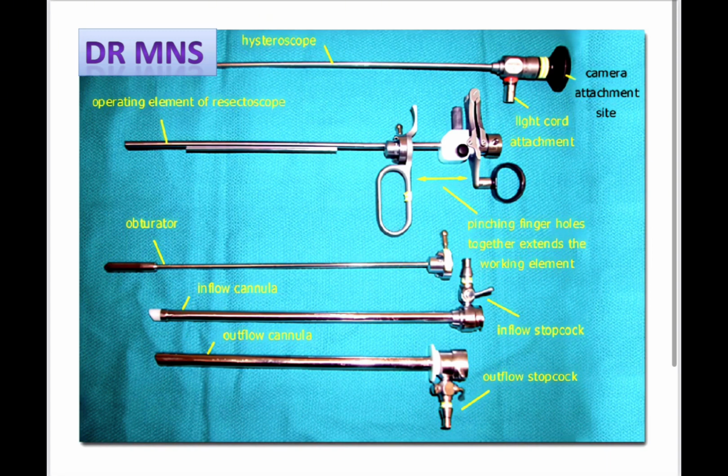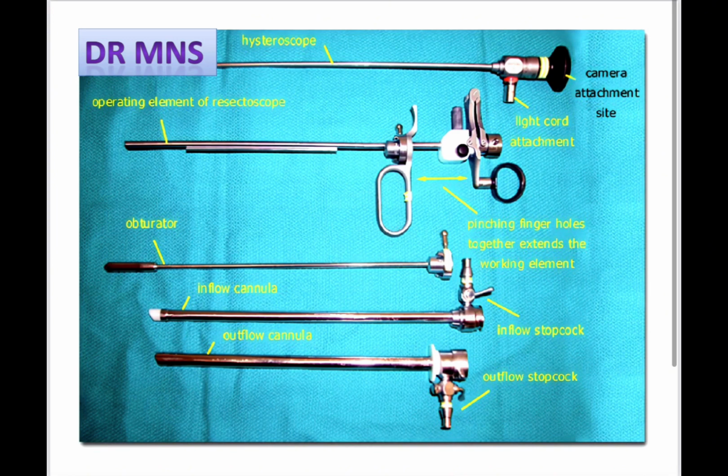The next is the obturator. I will discuss the different types of obturator in the next slide. And then the last two pictures, one is the inflow channel and the other is the outflow channel. The whitish area at the end of the inflow channel is called the ceramic beak, and I will discuss it in the next slide too.